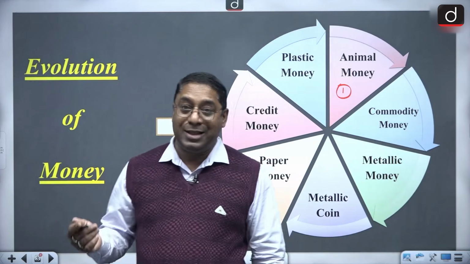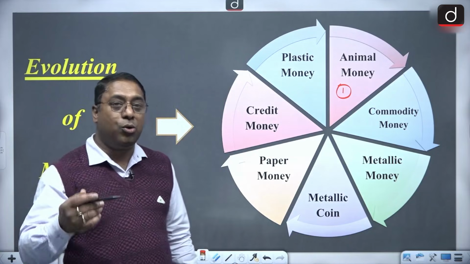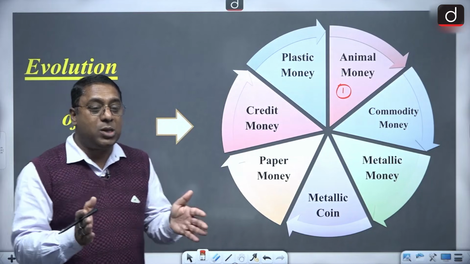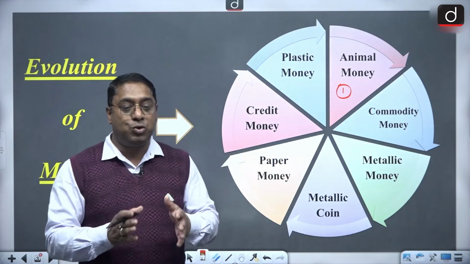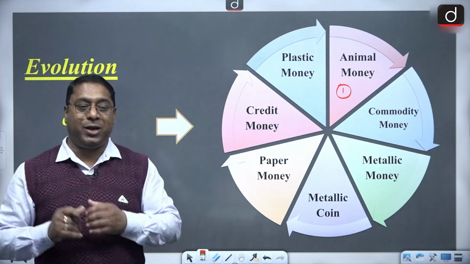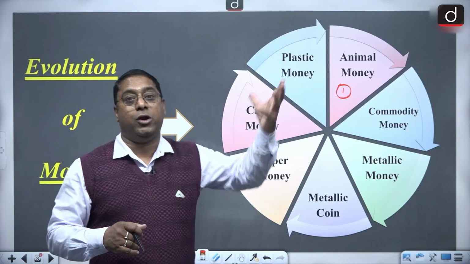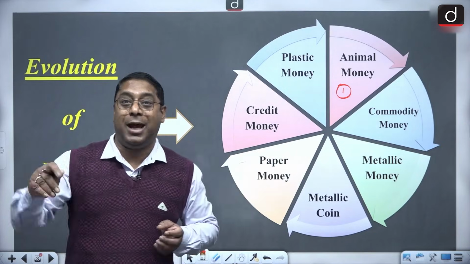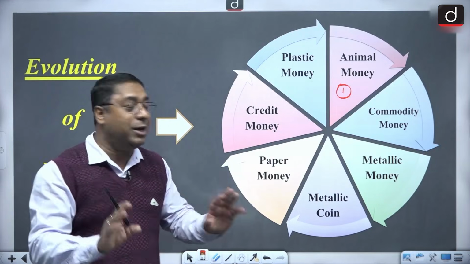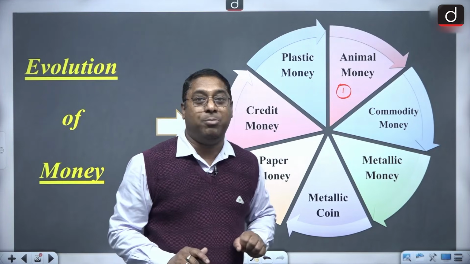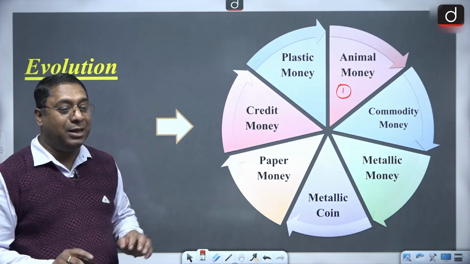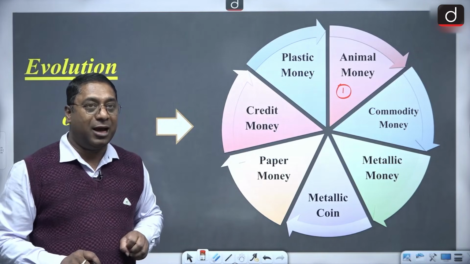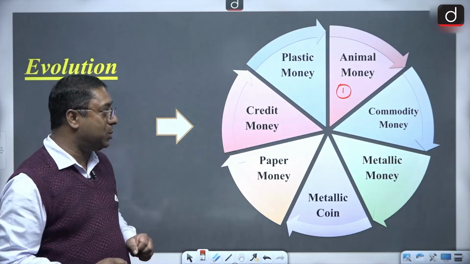We should know that during the proto-historic period, animal money was used as a means of exchange. Now you need your history teachers to explain what that proto-historic period is, but during that period there was animal money. That means animals were the means of exchange.